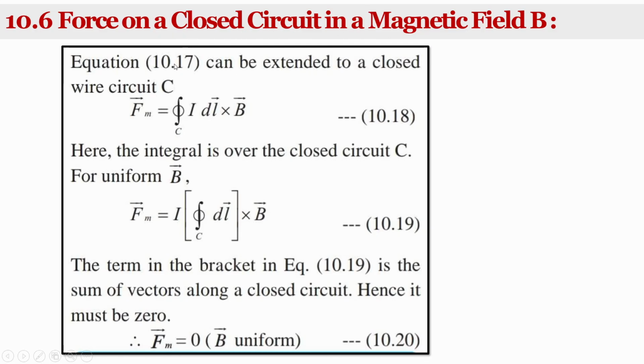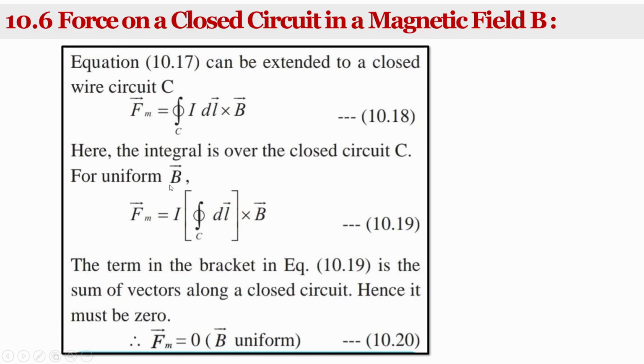The equation can be extended to a closed wire circuit C, so Fm is equal to the integration over the closed circuit, I dl cross B. Here the integral is over the closed circuit C, for a uniform magnetic field B.